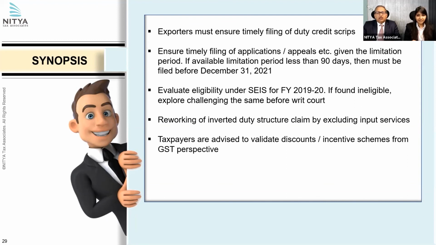Parul discussed the ruling in the case of Kanhaiya, where the item which was given as promotion at a nominal rate was allowed, ITC was allowed. So all the discount and incentive schemes must be revalidated and evaluated from the GST perspective. If it is a free item and you have taken an adverse position, maybe you can have a nominal value so that ITC is available, and therefore you must relook at all your schemes, discount schemes and incentives.